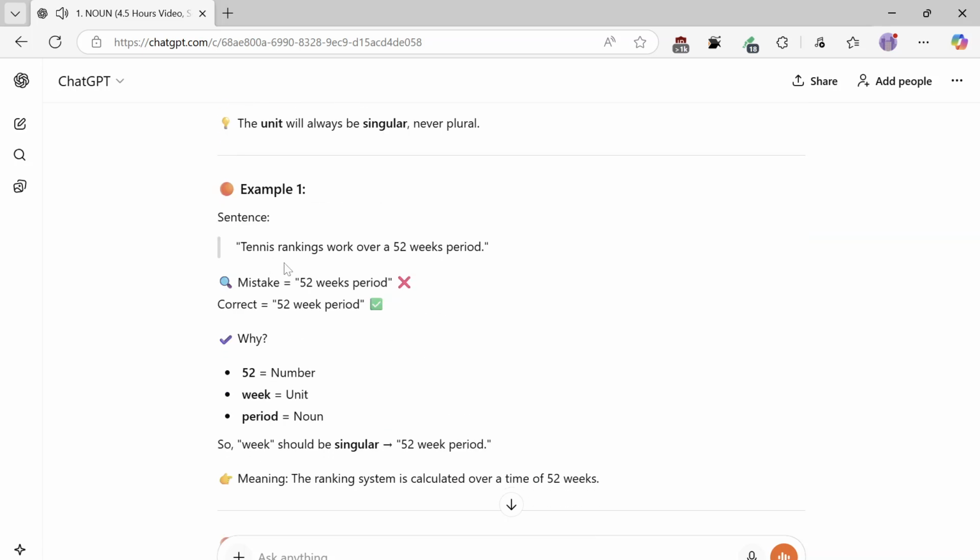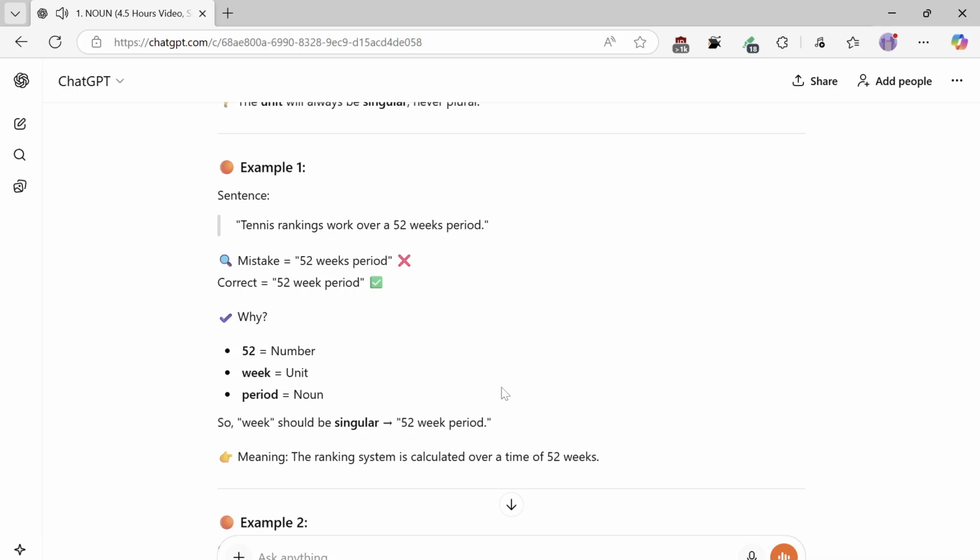Example 1, sentence: "Tennis rankings work over a 52 weeks period." Mistake equals 52 weeks period. Correct, 52-week period. Why? 52 equals number, week equals period equals noun. So week should be singular, 52-week period, meaning the ranking system is calculated over a time of 52 weeks.